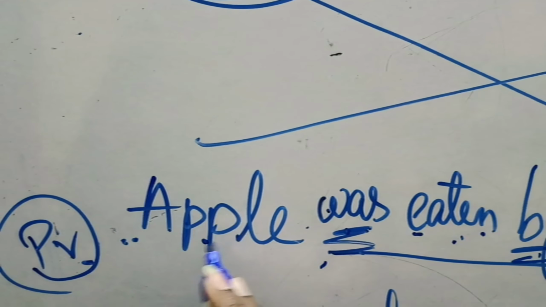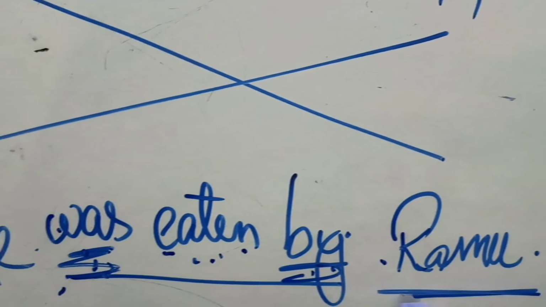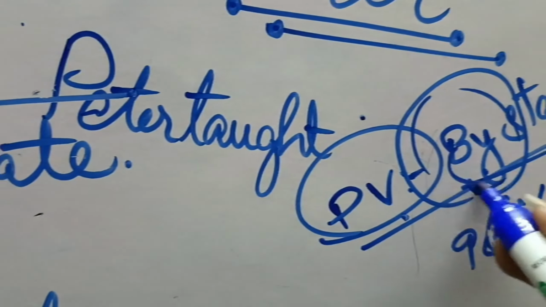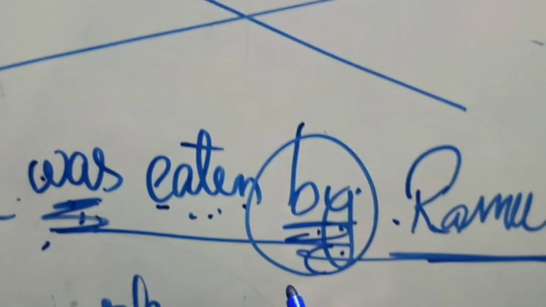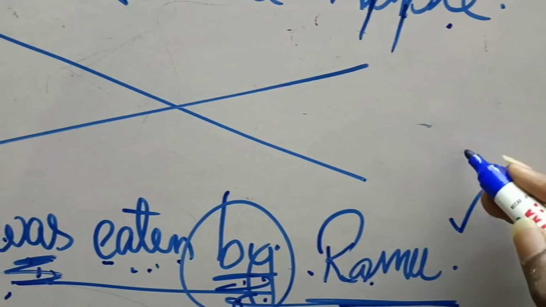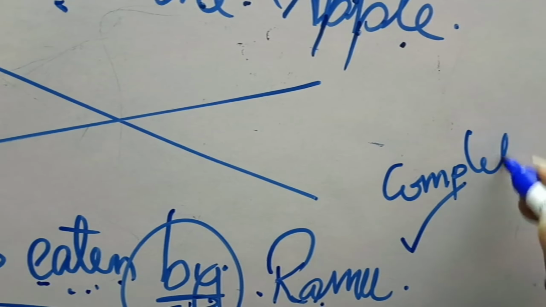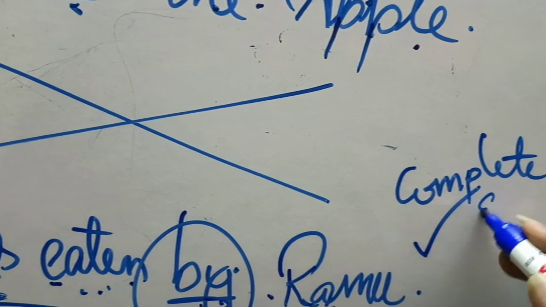When it is changed into the passive voice, we can write it as "apple was eaten by whom? Ramu." "By" is the bystander, as we have discussed previously, and Ramu is the subject which is given in the active voice in the question. This is said to be the complete sentence.